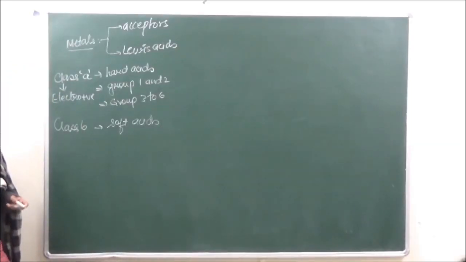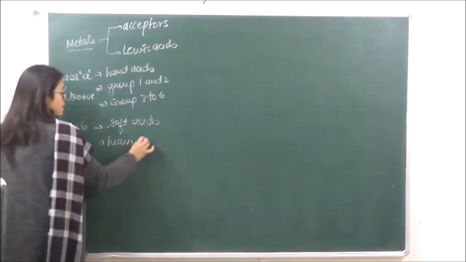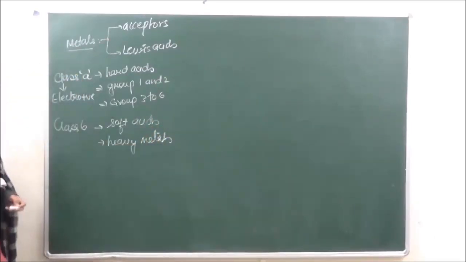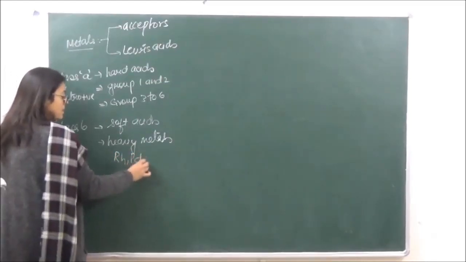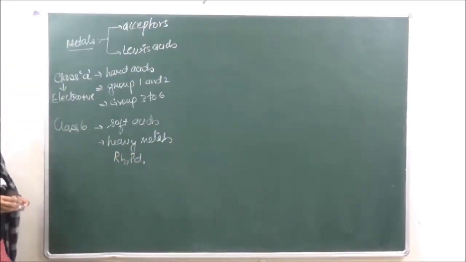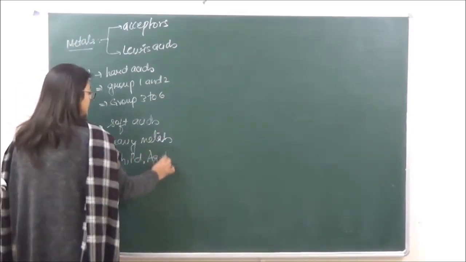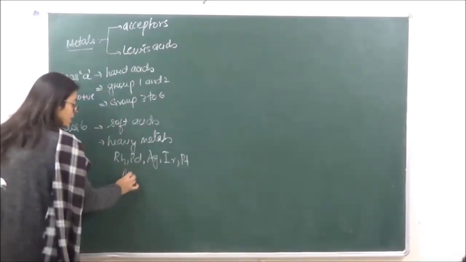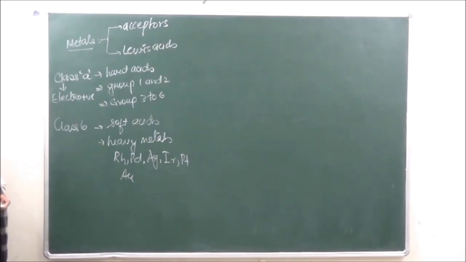These are less electropositive and consist of heavy metals of the type rhodium, palladium, silver, iridium, platinum, gold. All these heavy metals come under this category.